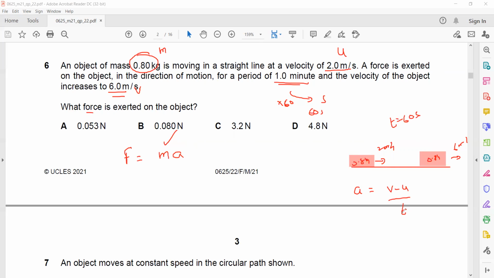And we have the mass 0.8 multiplied by acceleration, which is 0.0667. That will come out as 0.053. So A will be the right answer.